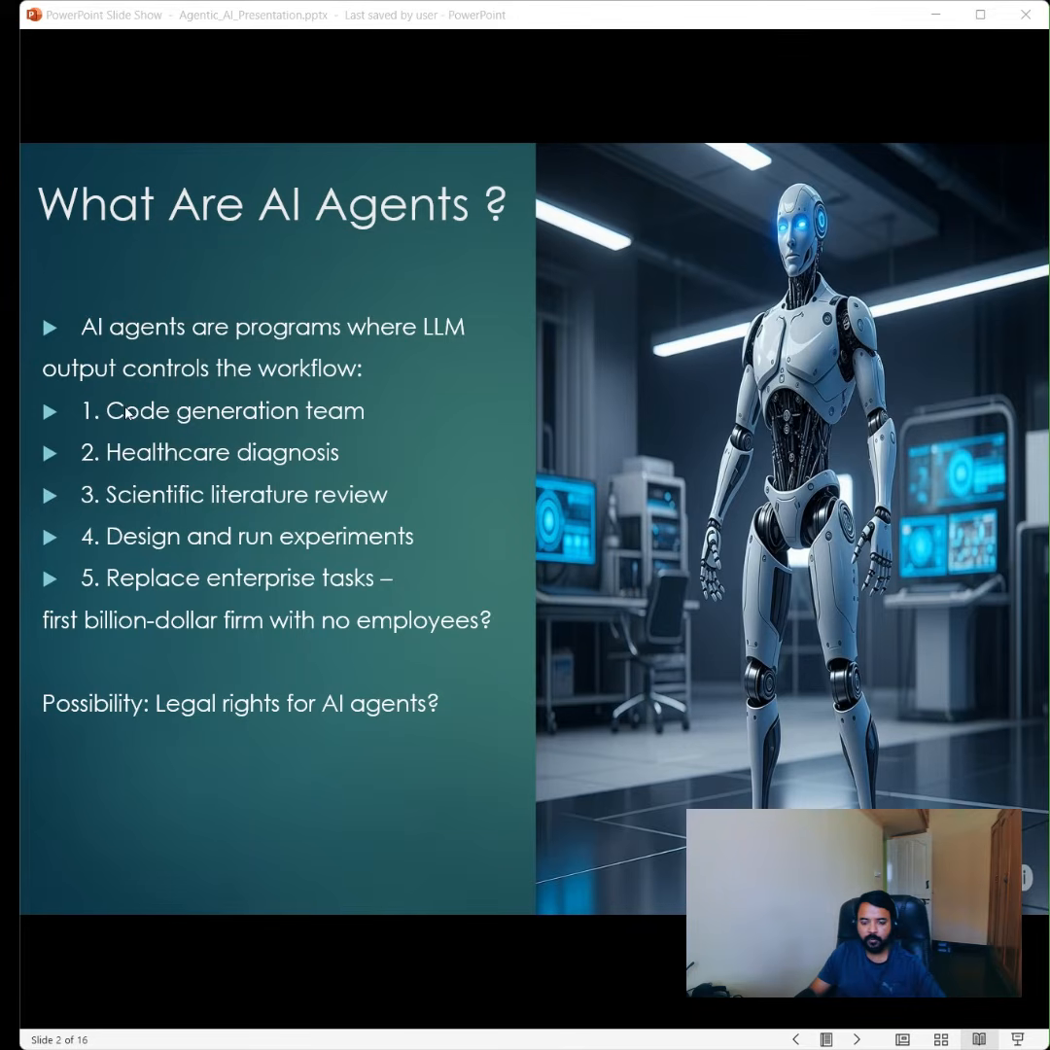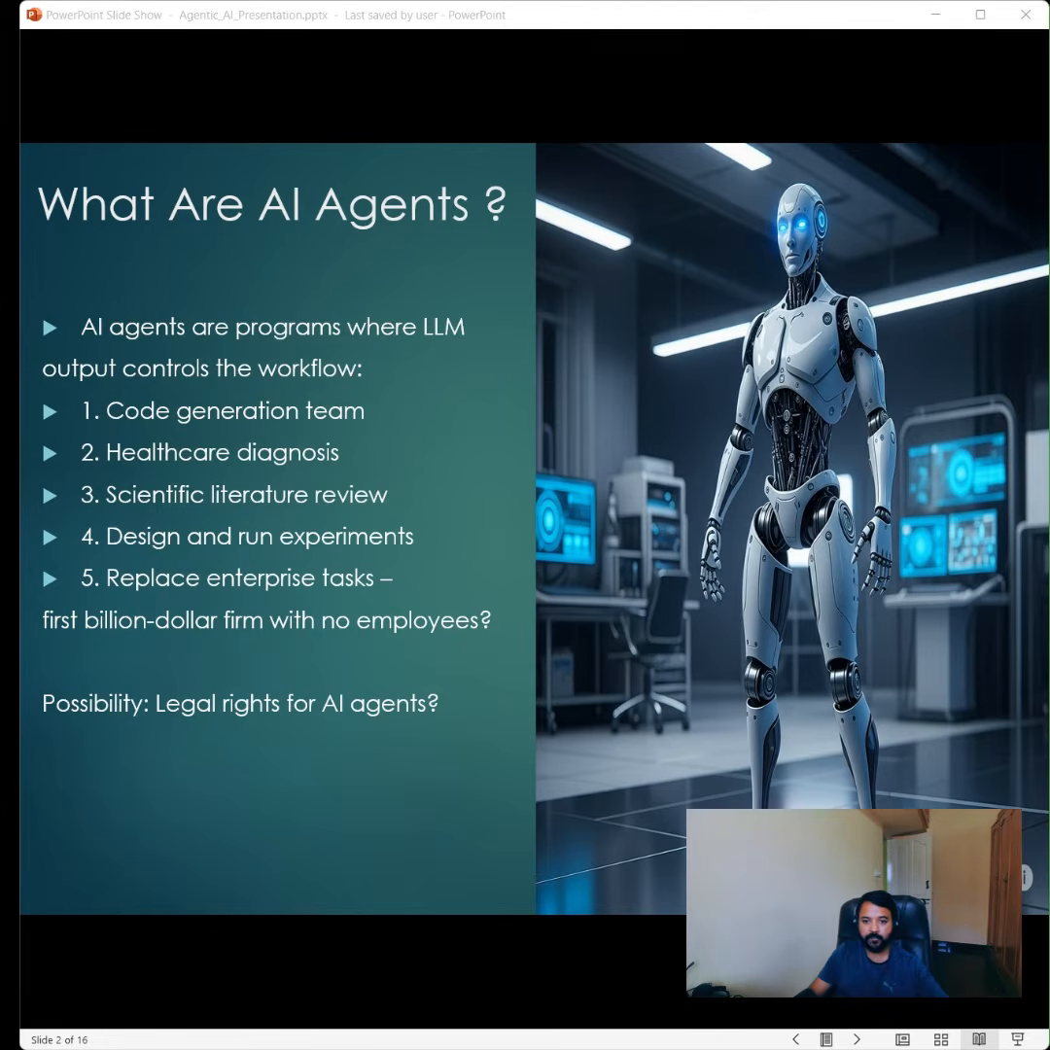So imagine we have a code generation team where AI agents can write the code and collaboratively review it. By collaborating with other agents, they can refine the code. It can significantly speed up the software development cycle, and it can revolutionize healthcare diagnosis by assisting in healthcare. It can go through a large amount of test reports, patient records, and research to suggest potential diagnoses, and it can significantly impact this area.